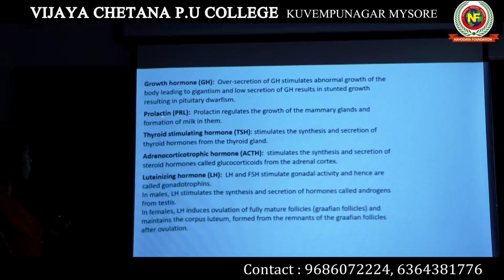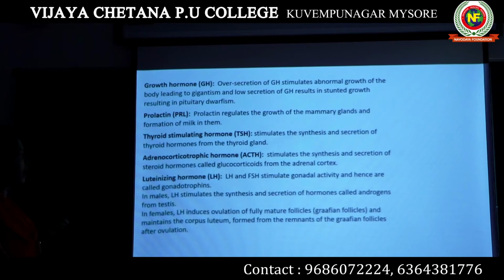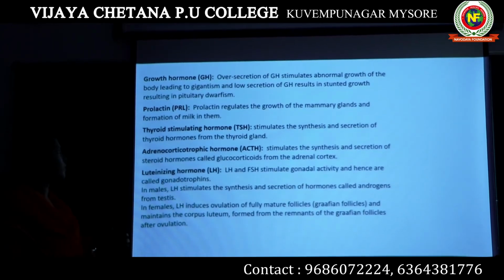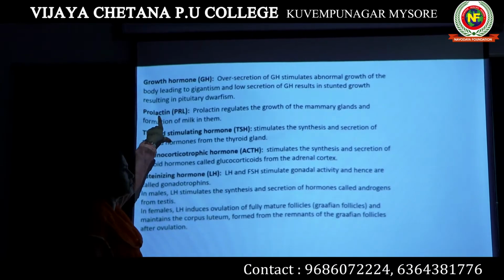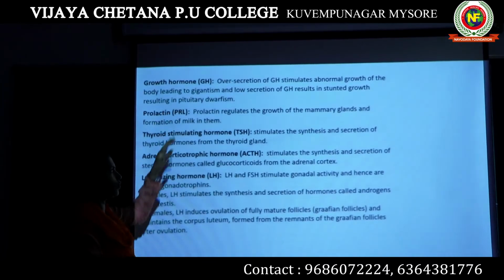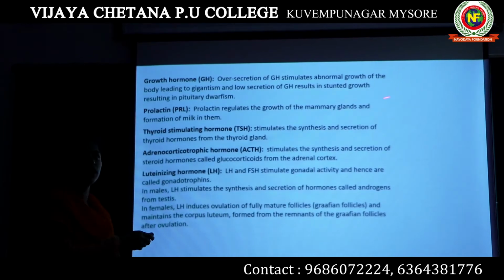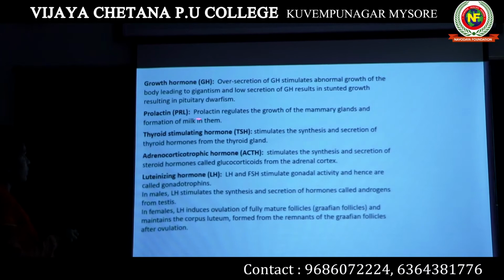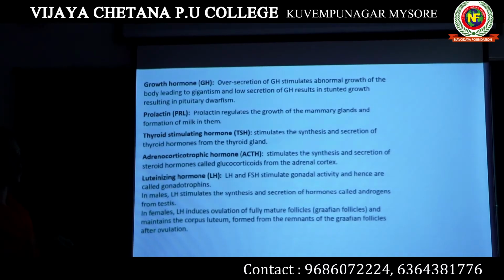Then the second hormone produced by the pars distalis region of your pituitary gland is prolactin. The name itself indicates lactin, something to do with milk. So it helps the growth of the mammary gland in a female and the formation of milk in them. This function is controlled by this hormone known as prolactin.